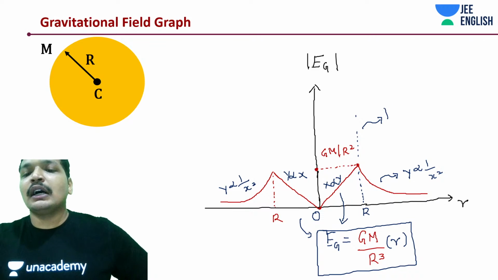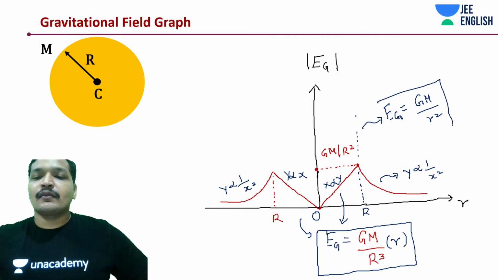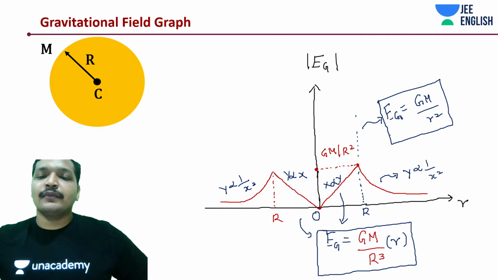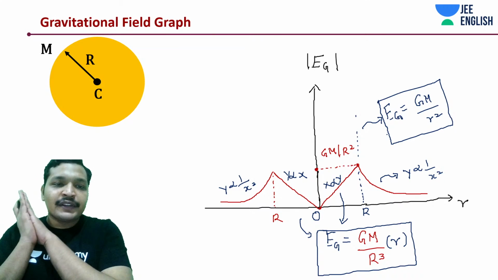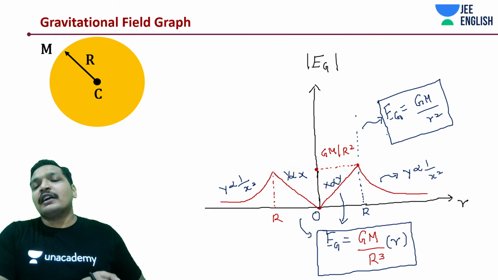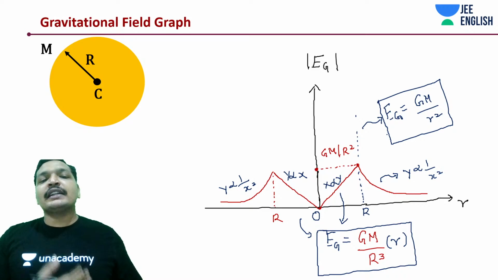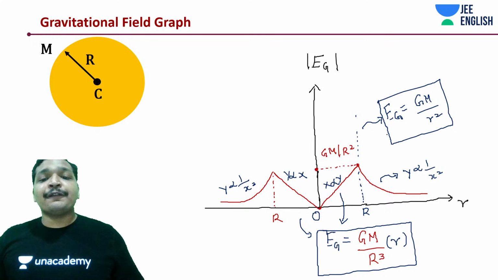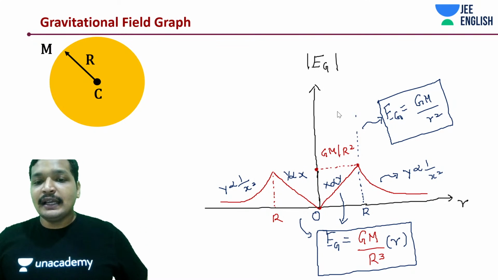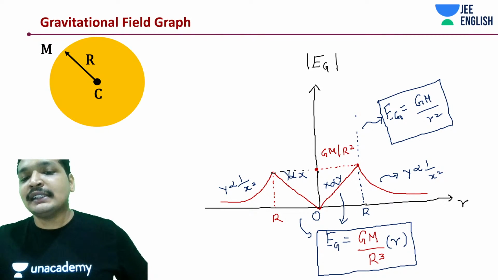Here it is, Eg is equal to Gm by small r square. Okay, this is the magnitude. I hope you understood this point. So there is a small difference, if you notice, between the shell's graph and the solid sphere's graph. Shell did not have any field inside, but your solid sphere had field inside, except for at the center, right? Except for at the center, rest of the places it has field. At the center it does not have field.